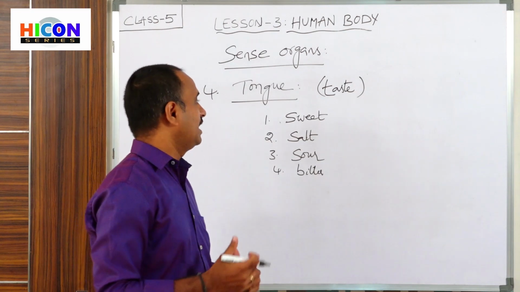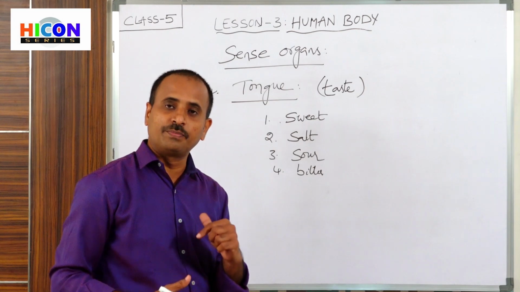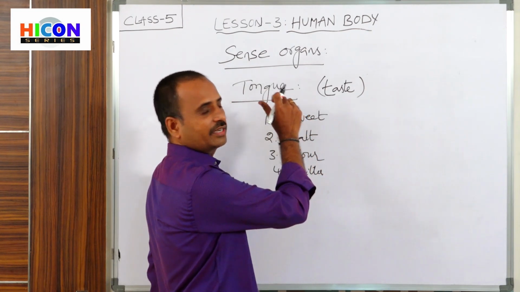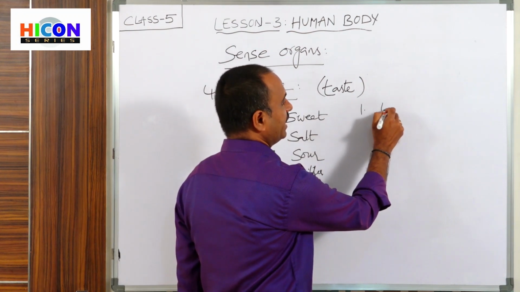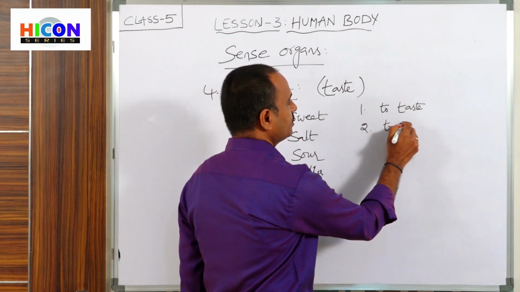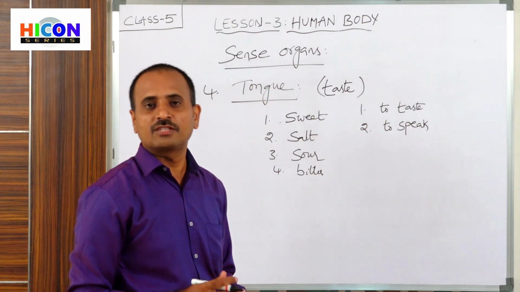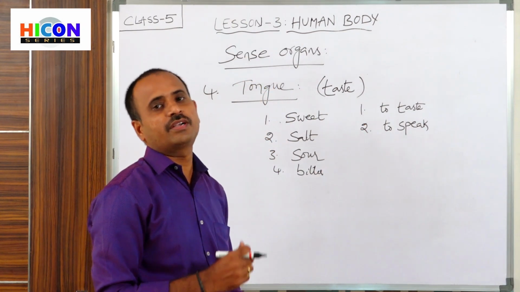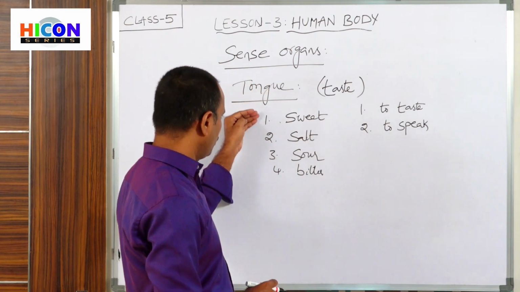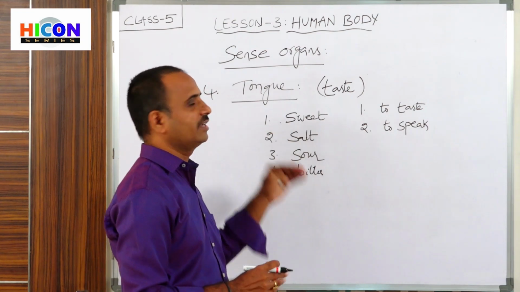Another function of the tongue is that, not only taste, we can also speak with the help of our tongue. So there are two functions of the tongue. The first one is to taste and the second one is to speak. If there is no tongue in our mouth, then we cannot speak. So we can taste and we can speak with our tongue. These are the four types of tastes we can sense with our tongue.